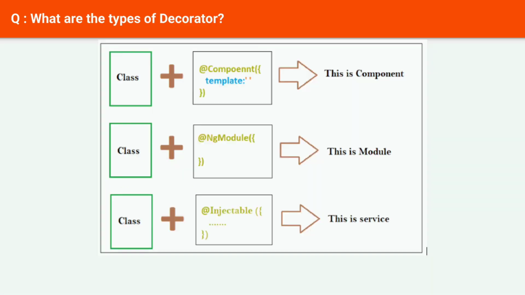There are 4 types of decorators, and each type further has its own subset of decorators. Class decorators. This is the first type of decorator, which tells us about a particular class's intent and helps answer questions like whether the class is a component or a module. There are various class decorators in Angular, and among them a component and a module are widely used.